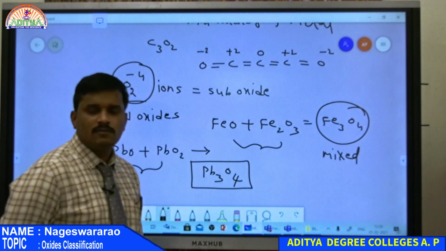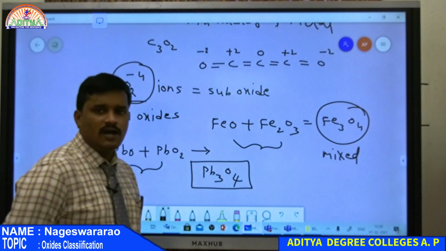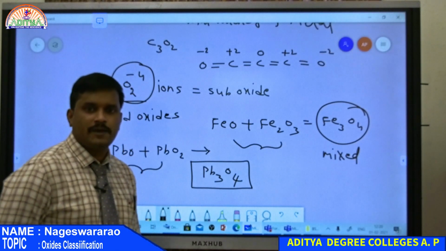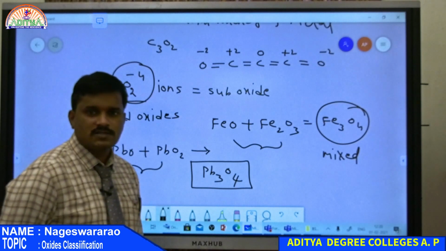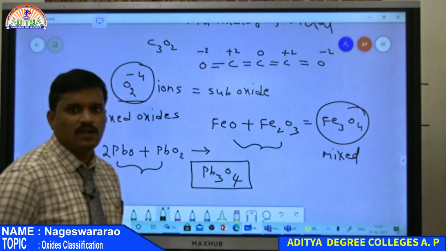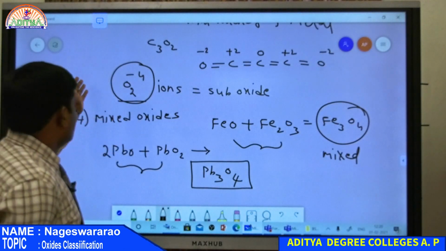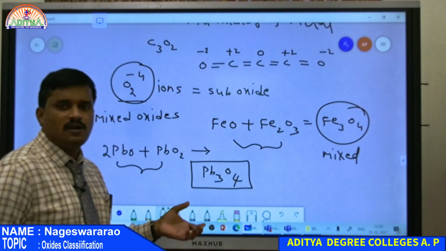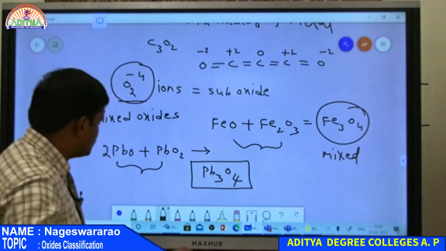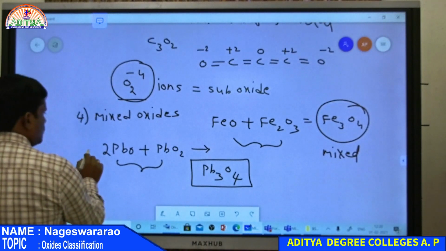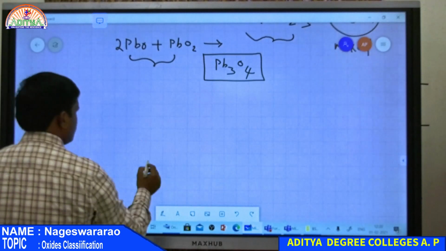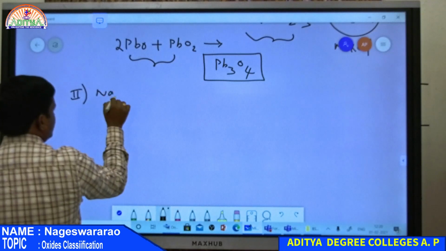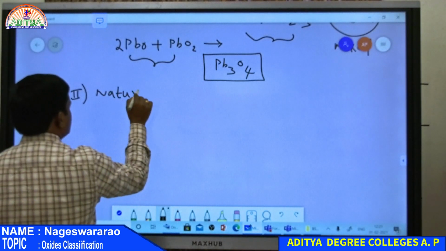So first one is normal oxide and the second one is polyoxides. In polyoxides there are again classified into 3 types: first one is peroxides, the second one is superoxides, and the third one is dioxides. The third classification is suboxide and the last one is mixed oxides. So all these are classified basing on oxygen content. Now second classification, that is, classification based on nature of oxides.